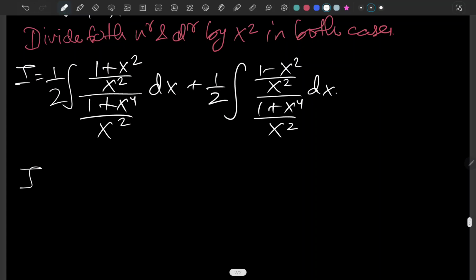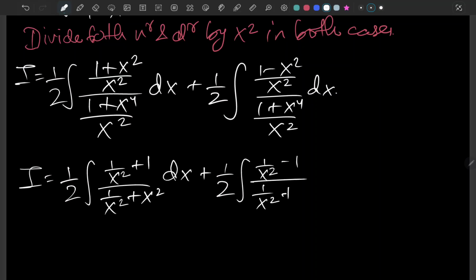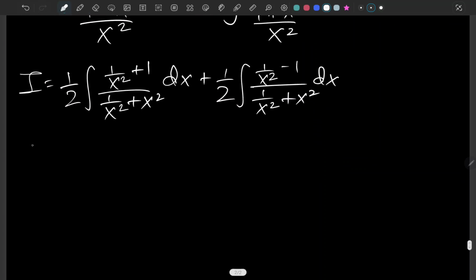So we can write this as 1 over 2 integral of 1 over x squared plus 1, over 1 over x squared plus x squared, right? And plus 1 over 2 integral of 1 over x squared minus 1, over 1 over x squared plus x squared dx. It's pretty much fine, right?